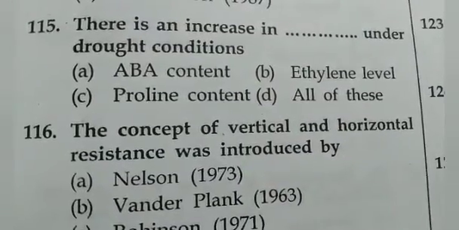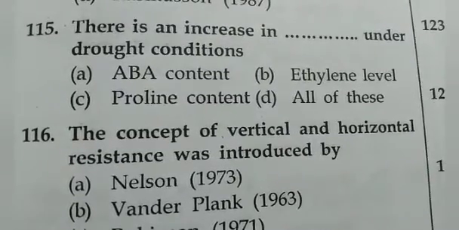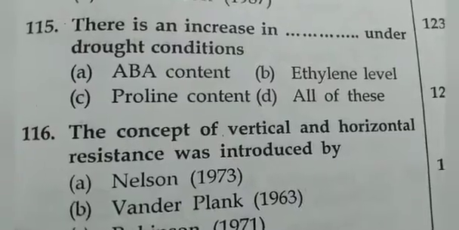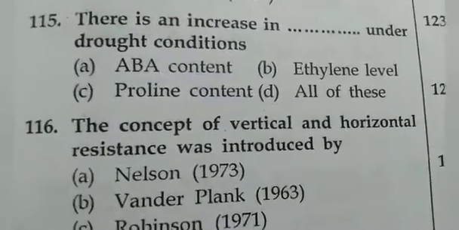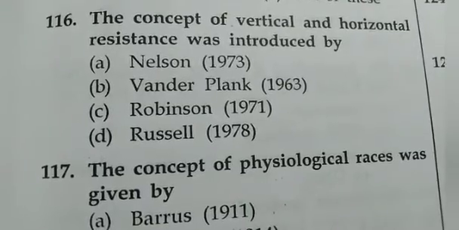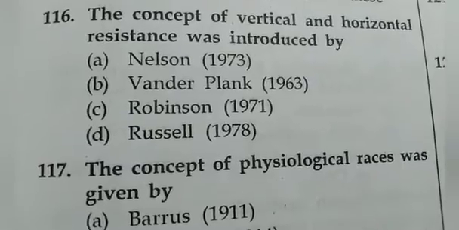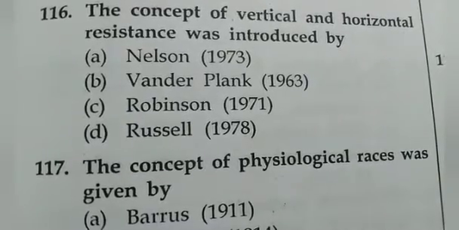There is an increase in blank under drought condition: ABA content, ethylene level, proline content. All of these. The concept of vertical and horizontal resistance was introduced by Vanderplank, 1963.